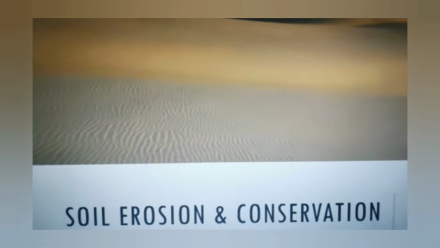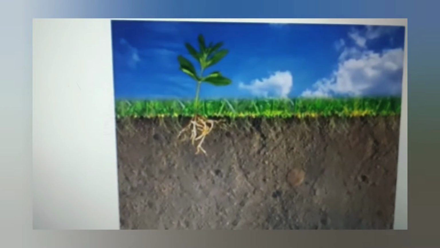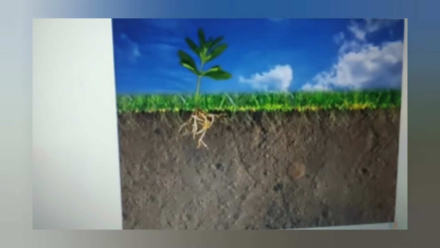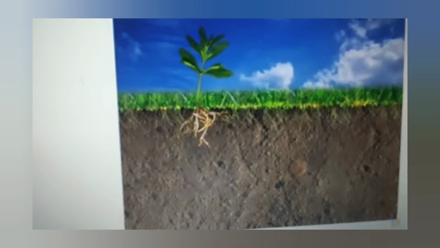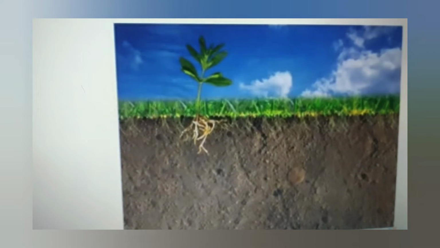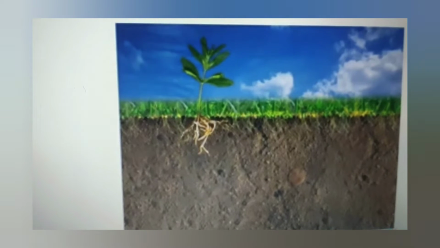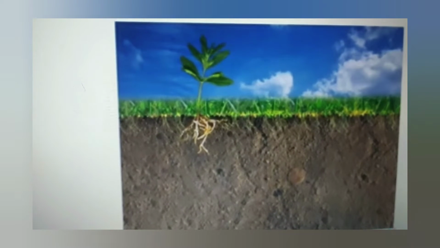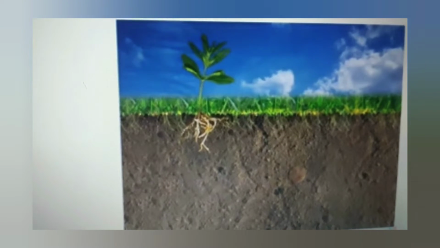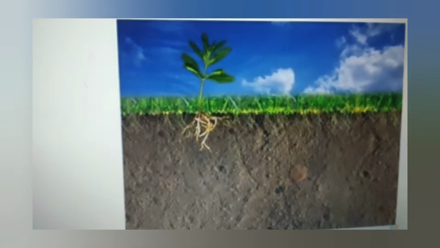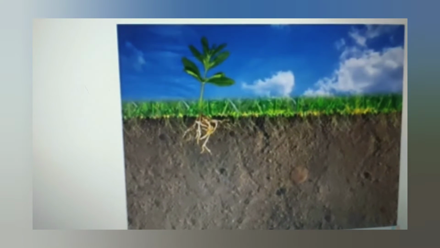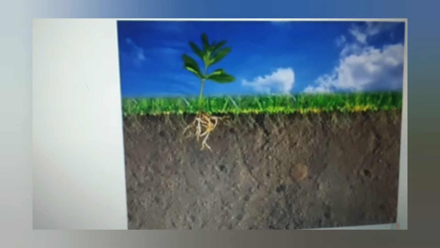So let's begin. Let me tell you what is soil. The uppermost layer of the earth on which plants grow is called soil. Now, what are the functions of soil? It provides minerals for plants to grow. Moreover, it is made up of broken down rocks and remains of dead plants and animals, which we call humus, and it is a home for many small organisms.